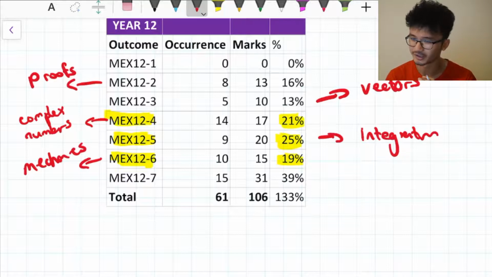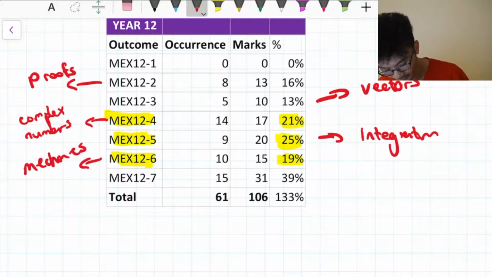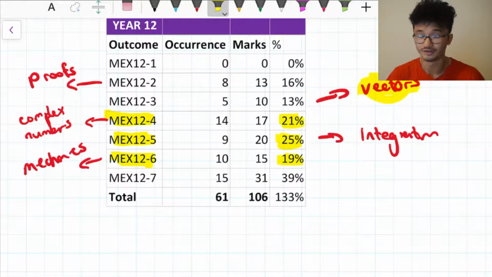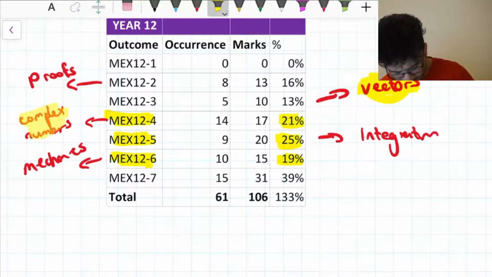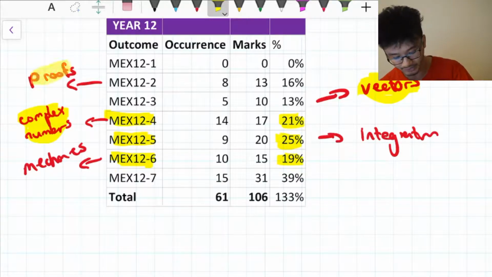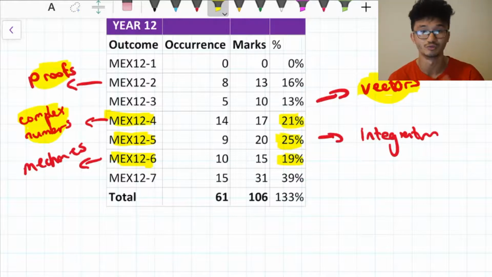Other things to be thinking about is what is going to be new content this year, because typically if something's new content, they'll want to touch on that in some regard. So vectors is new content, and you'll need to know the 2D and 3D applications. Also in complex numbers, there were some formally introduced Euler forms that they can now do different types of problems with. And with the proofs, some of the notation is new. The formal proof notation and knowing how to decipher it will be present, I think. So those are the main new things.